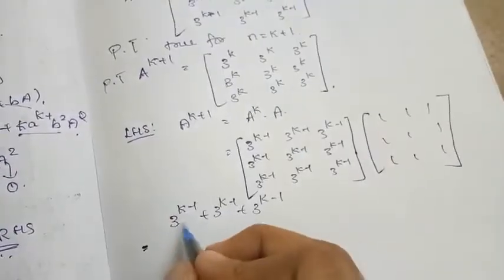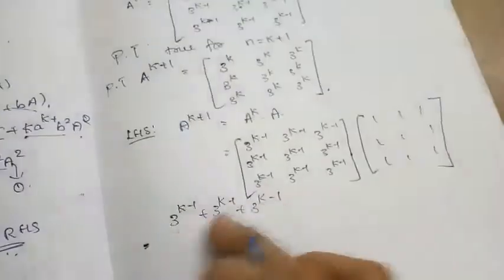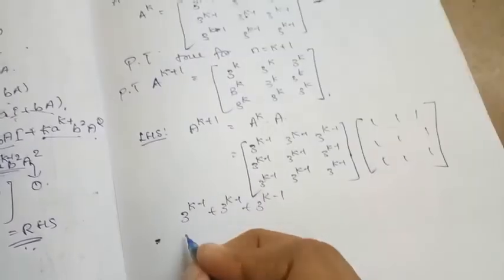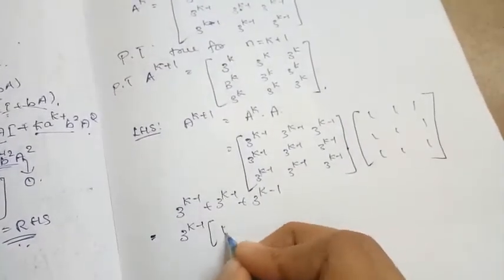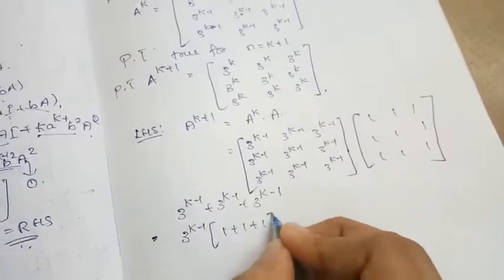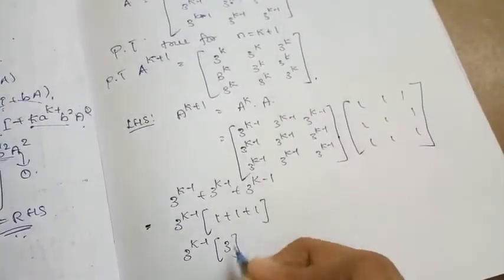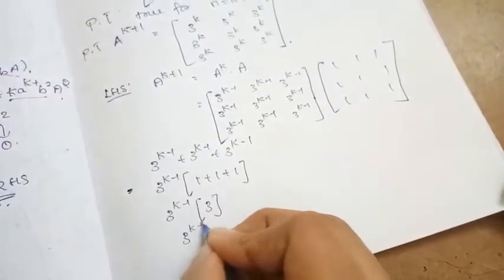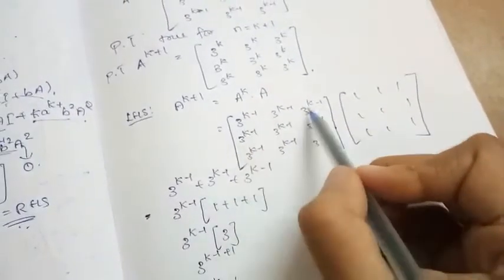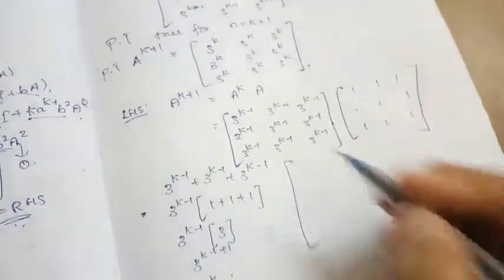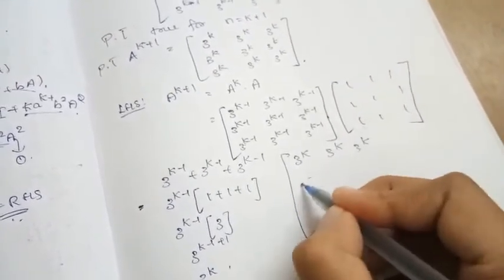Okay, now I'll solve only this one first, because if you multiply anything, the whole term will be in this form itself. So I'm solving only this form. From this, if I take 3 to the power k minus 1 as common outside, what is the remaining? 1 plus 1 plus 1. That is nothing but 3 power k minus 1 into 3. So this is nothing but 3 to the power k minus 1 plus 1, which is equal to 3 power k. So if I multiply this with any row, in the whole matrix we are going to get 3 power k itself.